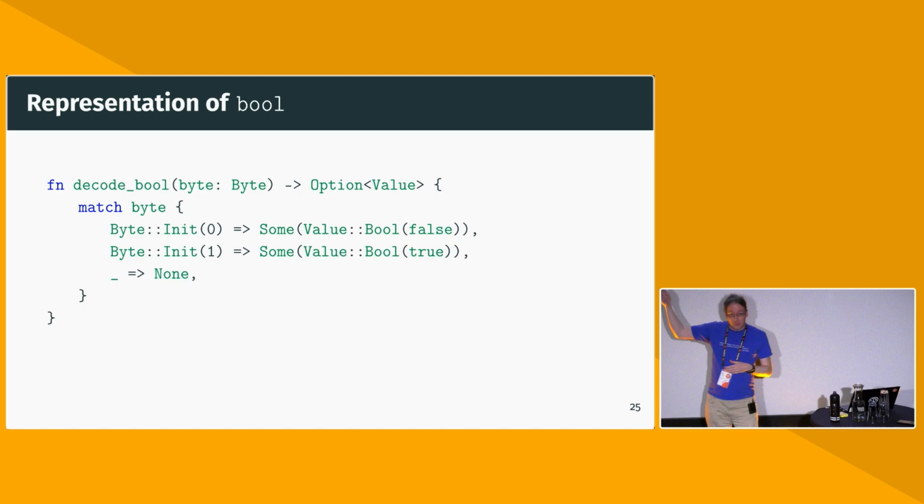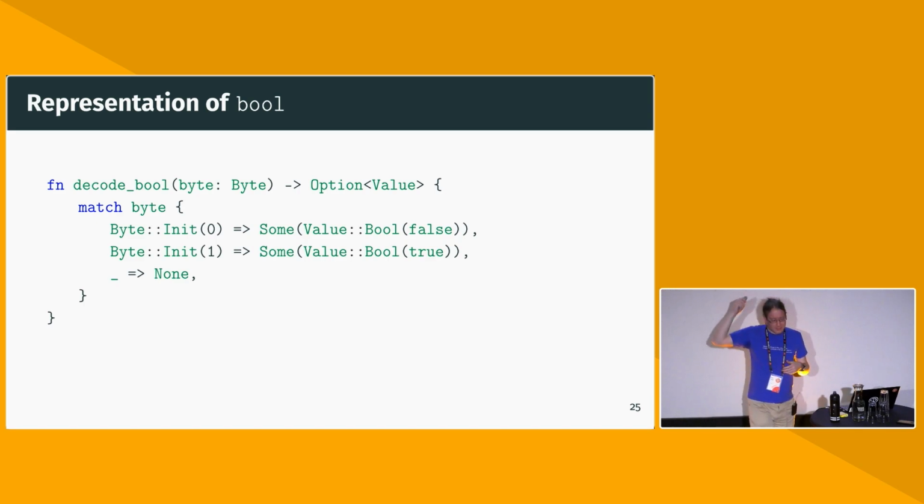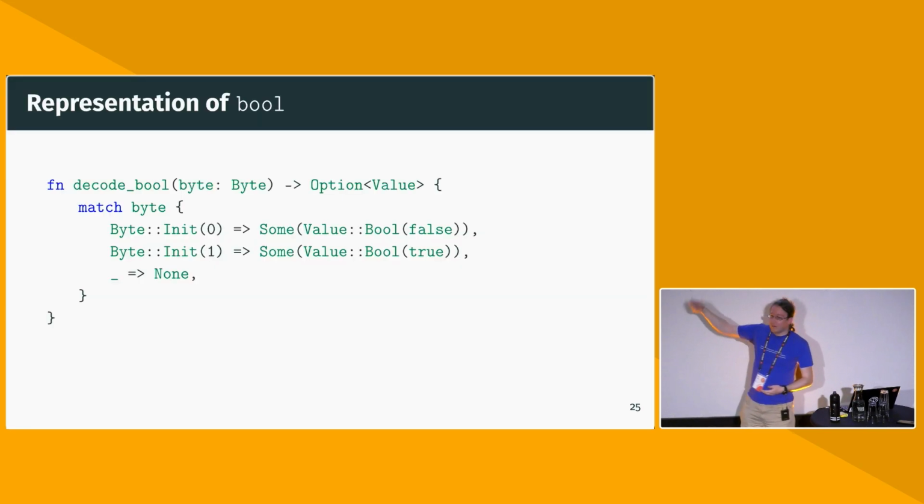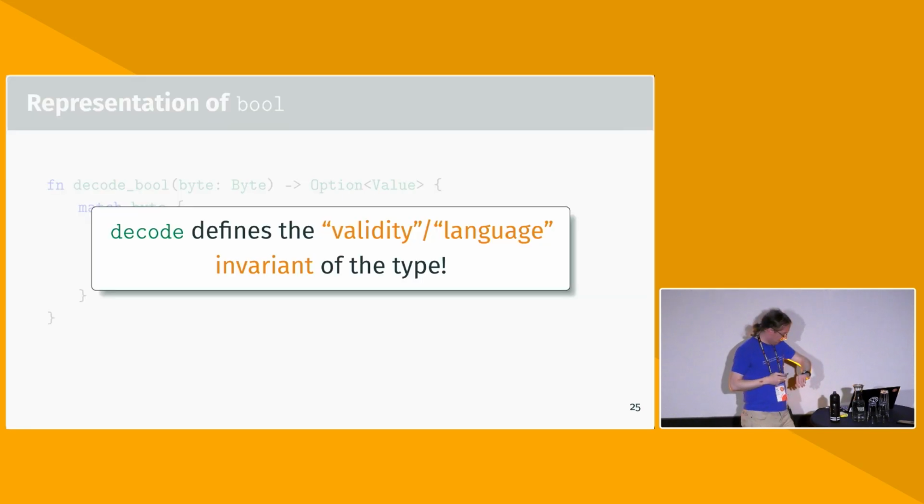And this is already captured as part of this, right? So the main goal is to define how representations relate to high-level values. But actually, as part of this, we are implicitly defining the validity invariant of the type. That invariant isn't actually a part of the semantics. It's just a derived notion from the fact that some representations are not valid. And for all the others, we have to define what the value is. And then if we have a fallback case like this one, we just say, OK, everything else is invalid.